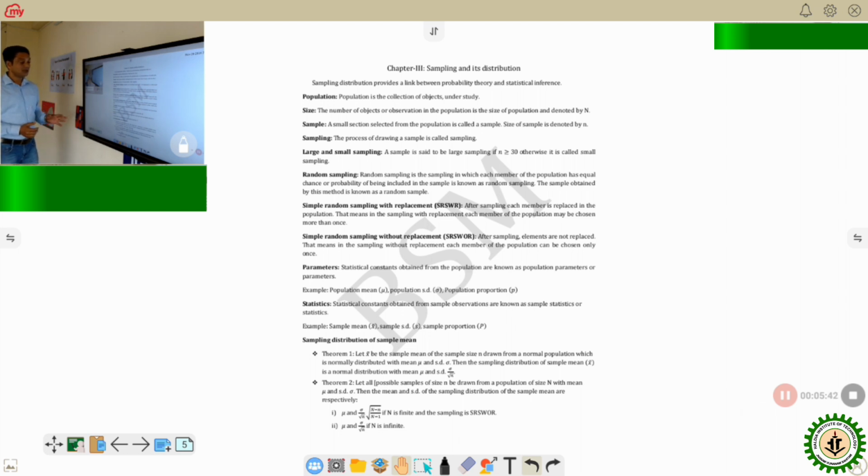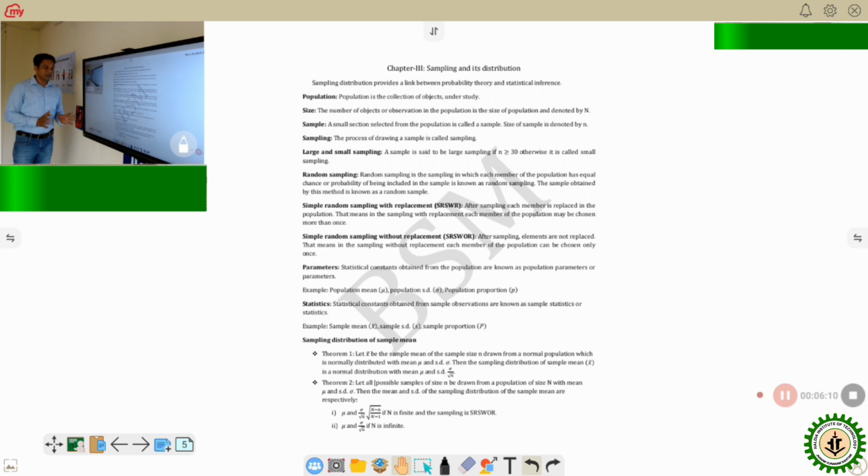And two, three things that we will discuss. Population mean is denoted by mu, population SD is sigma, and population proportion is P. Whereas in a sample, the sample mean is x bar, sample SD is small s, and sample proportion is p. These are the differences. Now there is some theory on how you can get the sample variance or sample SD from the population one.